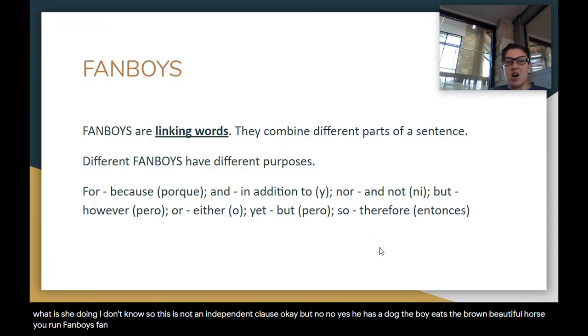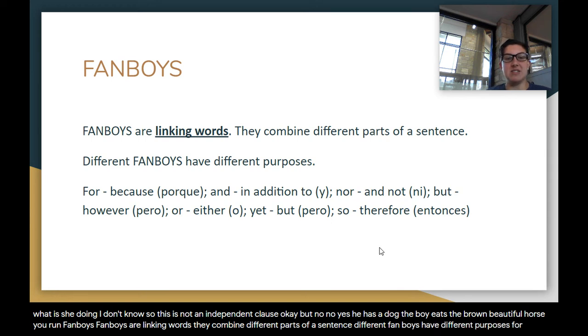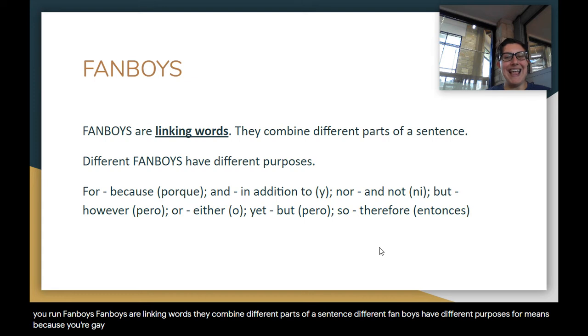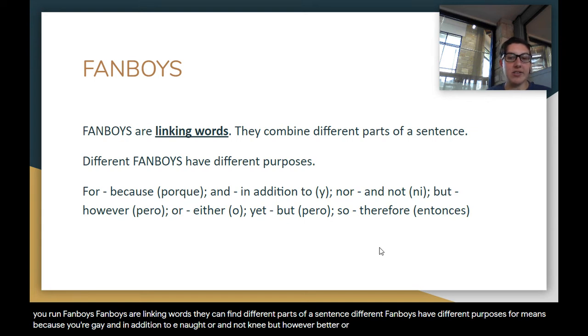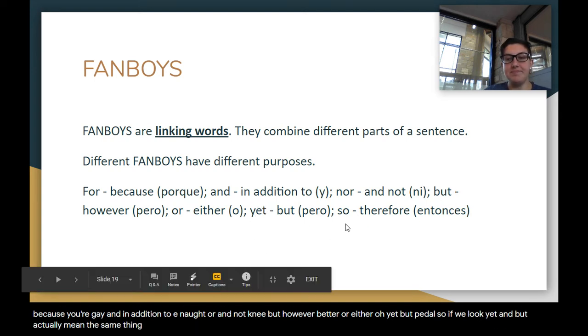Fanboys. Fanboys are linking words. They combine different parts of a sentence. Different fanboys have different purposes. For means because, porque. And, in addition to, y. Nor, and not, ni. But, however, pero. Or, either, o. Yet, but, pero. So if we look, yet and but actually mean the same thing. So, therefore, entonces.